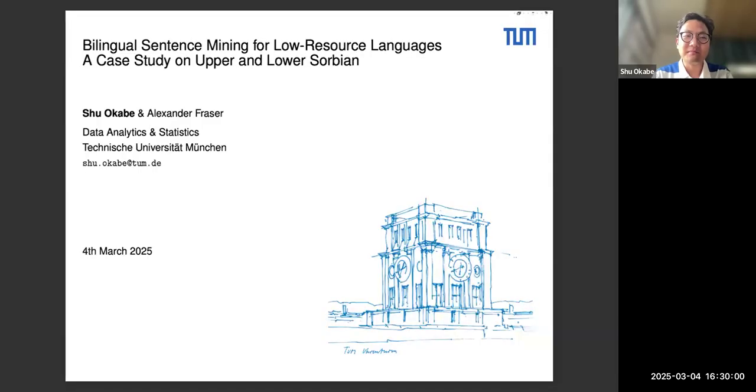So I'm Shu Kabe, and I'm going to present our work done jointly with Professor Alexander Fraser. We're both from the Technische Universität München, so in Germany. And this work is on bilingual sentence mining for low-resource languages. And we're going to do a case study on two languages which are endangered, which are Upper and Lower Sorbian.